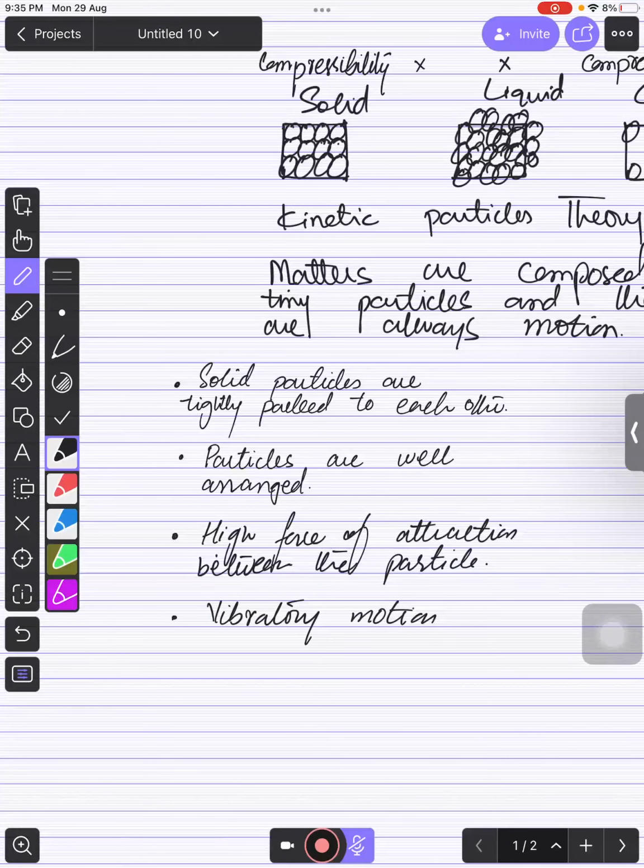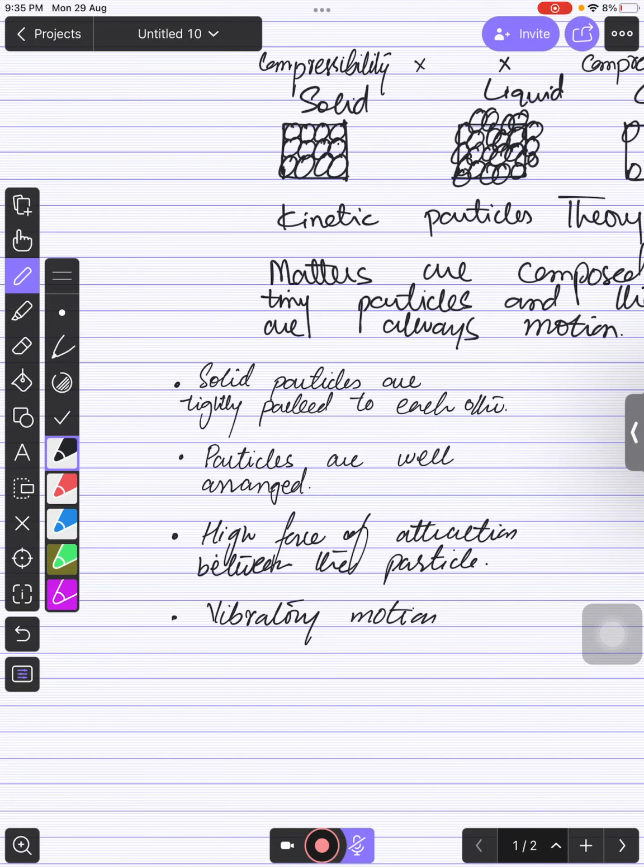And if I ask why solids have a fixed shape, what will be the answer? Because they can't be compressed. You can say that the particles are well arranged, so they cannot move from one place to another. They can only show vibratory motion. That is why they have fixed shapes, right, bacho?